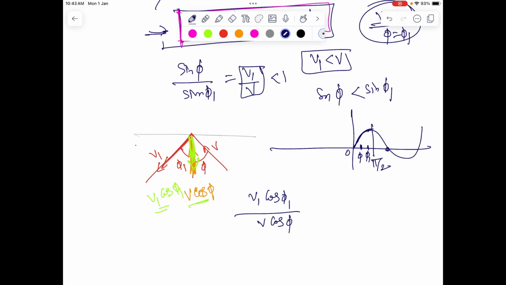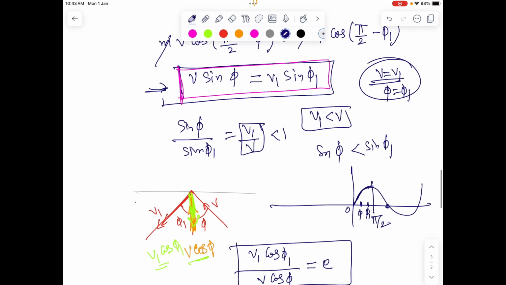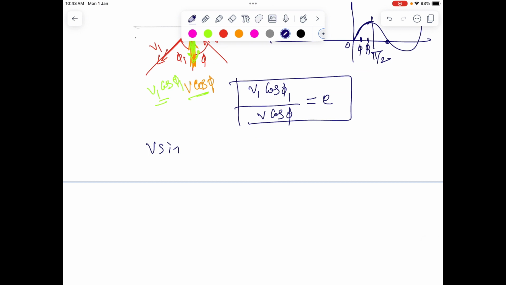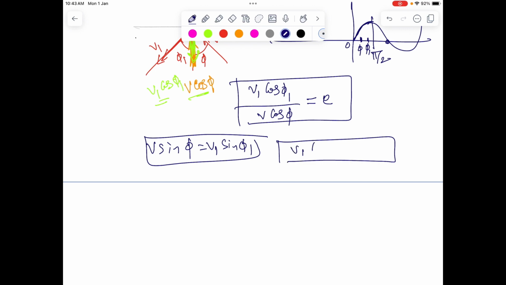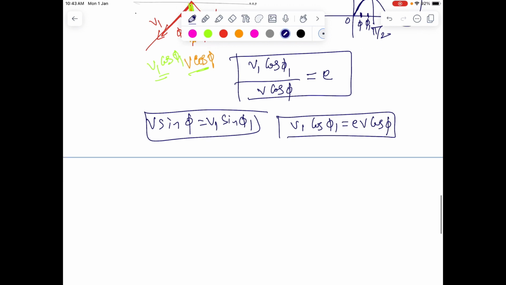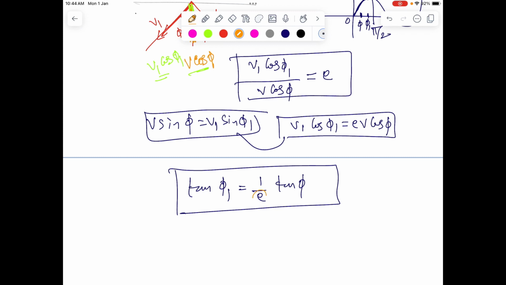Hence the ratio v1 cos phi 1 by v cos phi captures the feeling of the reduction in speed or reduction in energy, and this is defined to be e. So now we have got two equations. Equation number 1 is v sin phi equals v1 sin phi 1, and equation number 2 is v1 cos phi 1 equals e v cos phi. So if we divide these equations, we get tan phi 1 equals 1 by e tan phi.